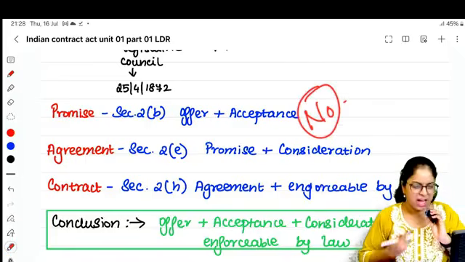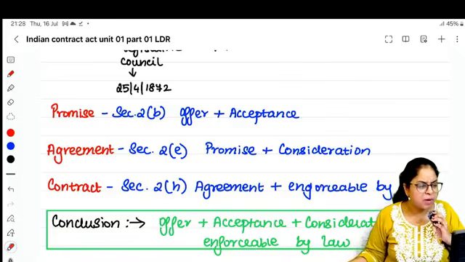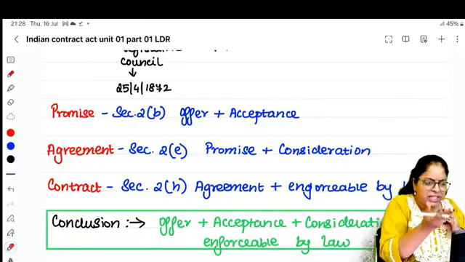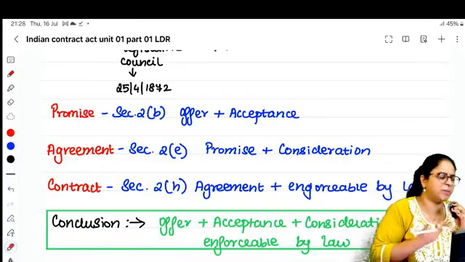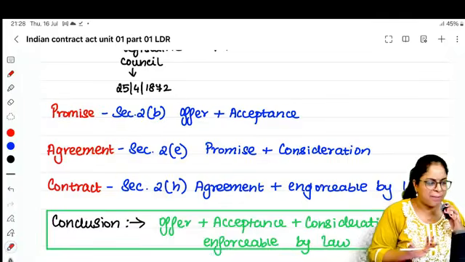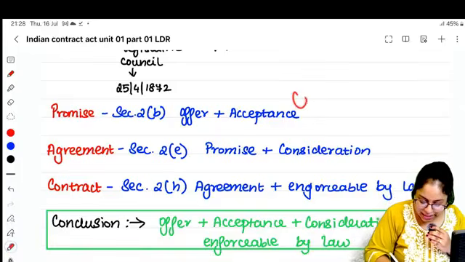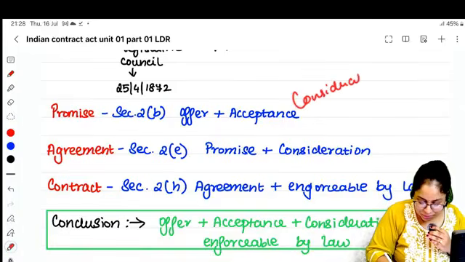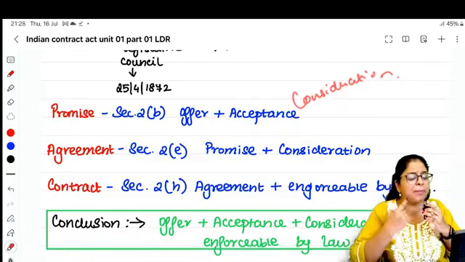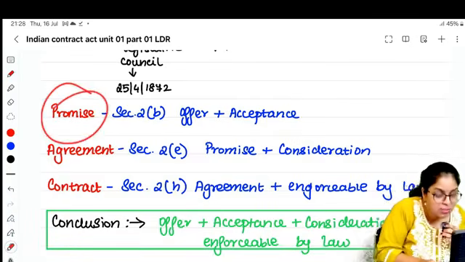I'll not pay her. We both are friends, we are colleagues, we work in the same company. Night or naal late ஆயிடுச்சு. She has a car, she told she'll drop me. I asked her, Preeti, can you please drop me? Okay, I made an offer. She said, okay ma'am, I'll drop you. But you tell me, is there any consideration here? No. So what happened between me and Preeti is just a promise.